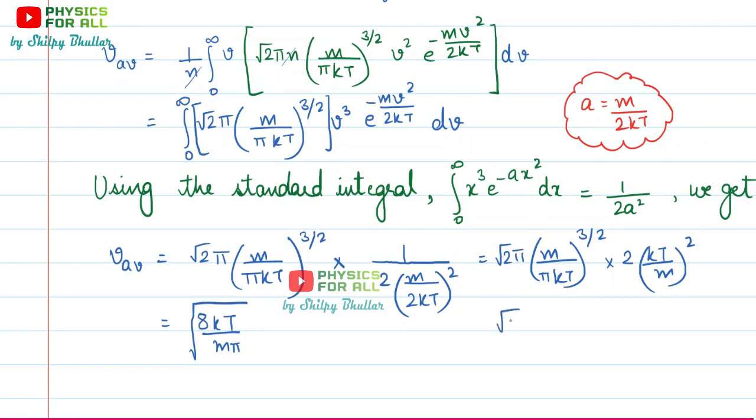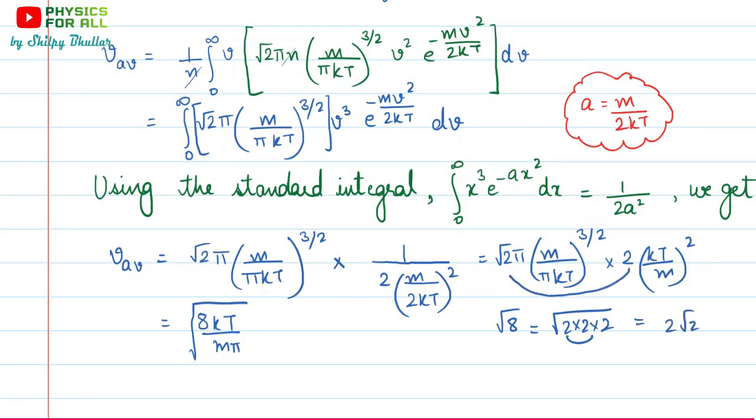How can we write this thing? This is 2 into 2 into 2. And here we have this 2 and root 2. So very cleverly we have done this because we want to bring all the terms within the square root. That's why we have written root 8 here. This is just the way of representation. You can use either way, you can write it otherwise also. You can write 2 root 2 in the expression as well. No big deal about that. This is just a way of representing it.